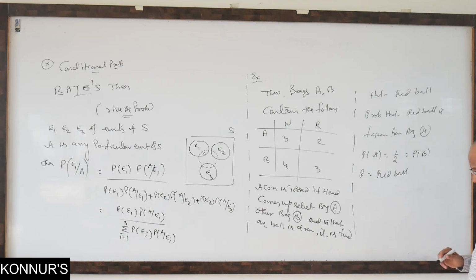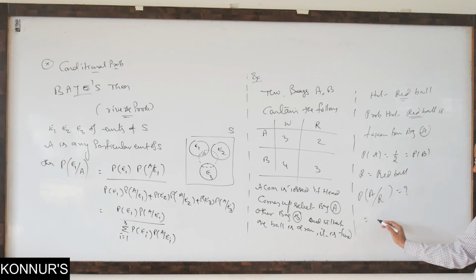Here, R is red ball. What is your question here given? It is found that red ball, but it must be from bag A. What is the first thing happening here important? We know that it is red ball. First event. Conditional probability. After that, I want it is from A. This is your question. Probability of A after R. Then apply Bayes theorem.